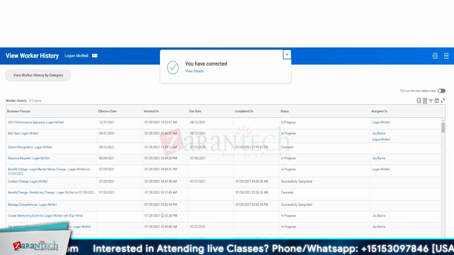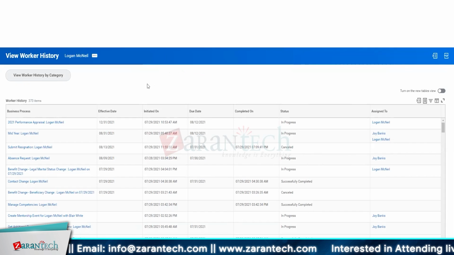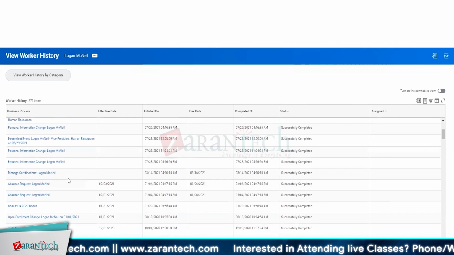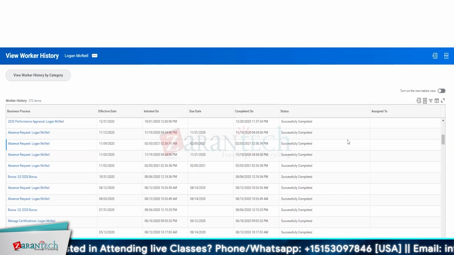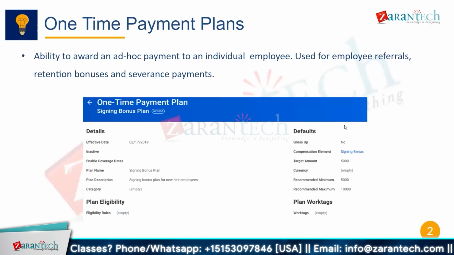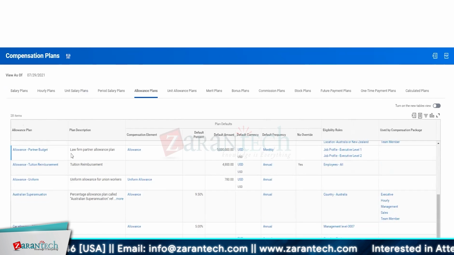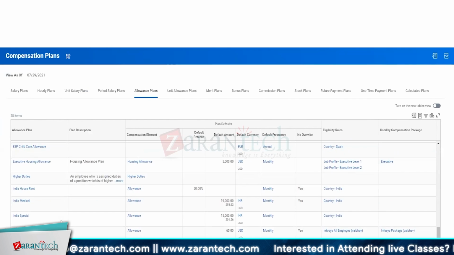So for the majority of your processes, if they're part of a bigger or larger business process, that is not correctable. But generally speaking, for the majority of the transactions you can either do them, or you can correct them, or you can rescind them as well. Cancel them, correct them, or rescind them.